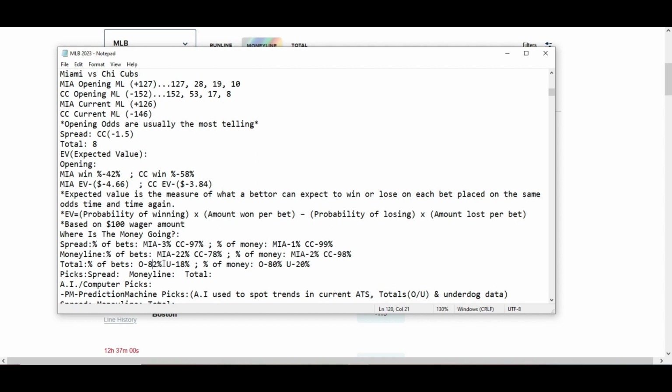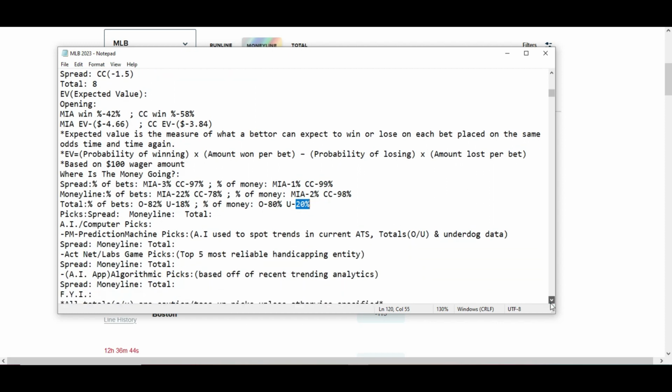All right, excuse me, sorry about that. Especially when you have data. Over, under, based off the 8 runs, 82% going over. Under getting 18%. Percentage of money: over getting 80%, under getting 20%. All right, let's go to the next one.